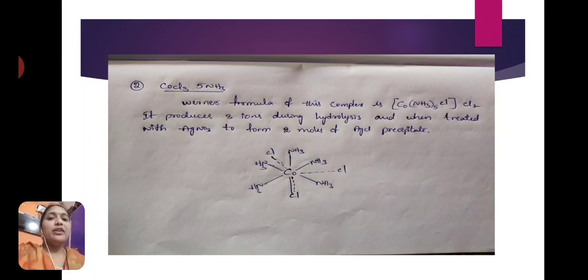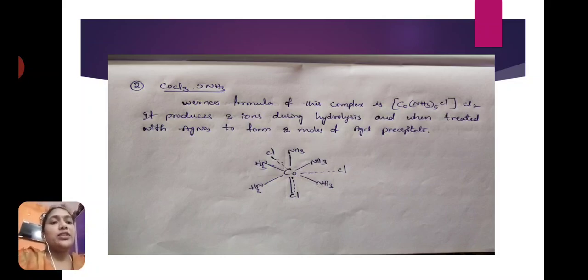And when we treat this complex with AgNO3 solution, only 2 moles of AgCl precipitate are formed. From this reaction we know that only 2 AgCl precipitates are formed. 2 moles of AgCl means only 2 Cl minus are present in ionic bond, or 2 Cl minus ions satisfy primary valency. We know that from this AgNO3 reaction.